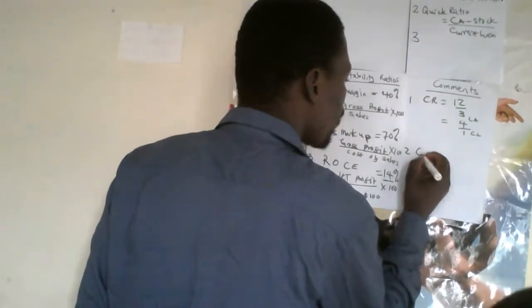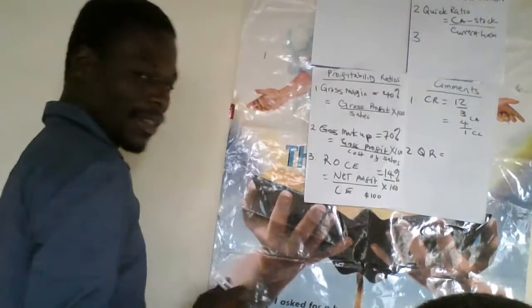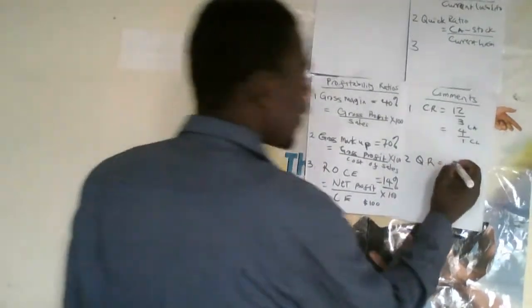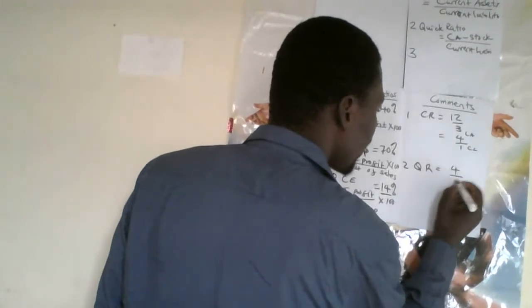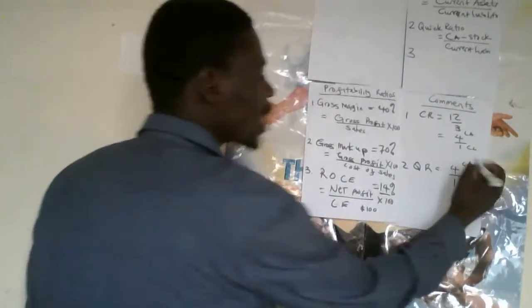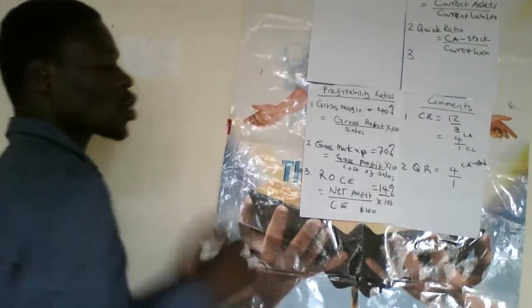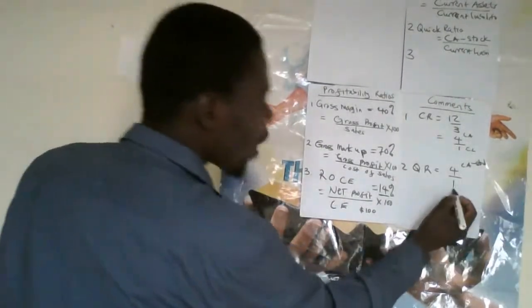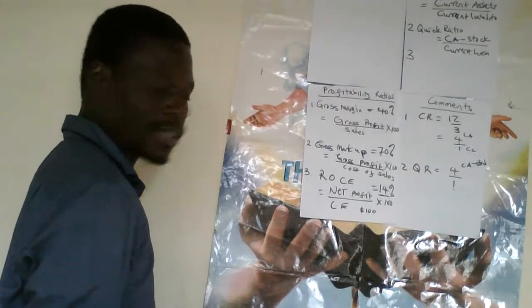Let's say our quick ratio is again 4:1. It means that we have four of our current assets, excluding stock, to meet one of our liabilities. I think this is very clear.